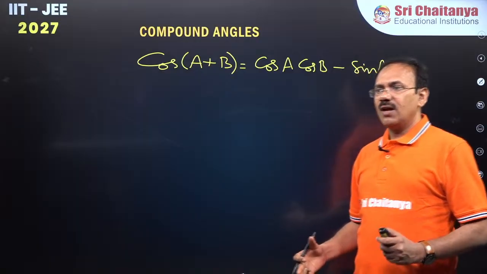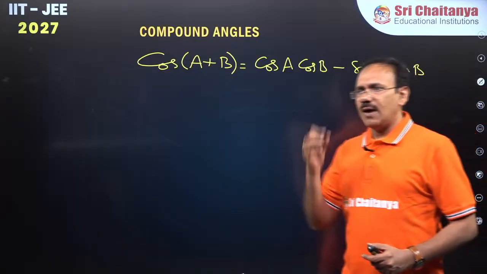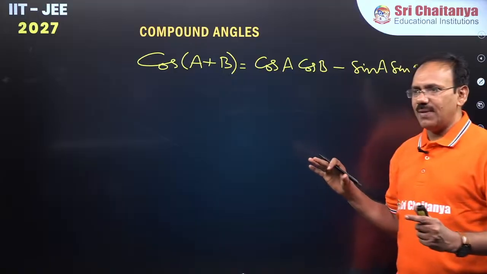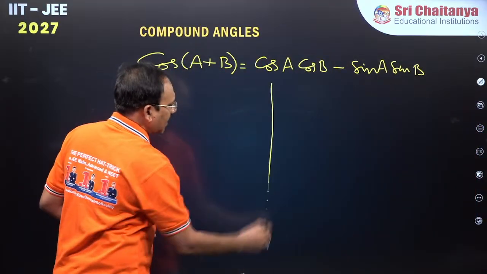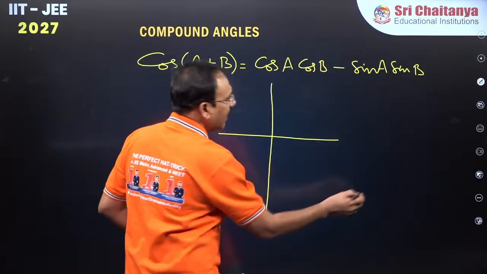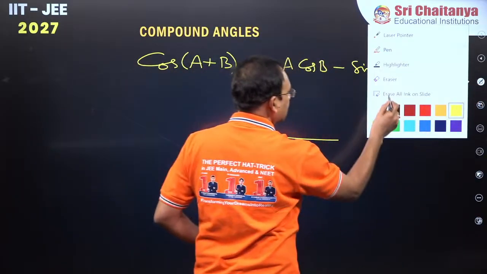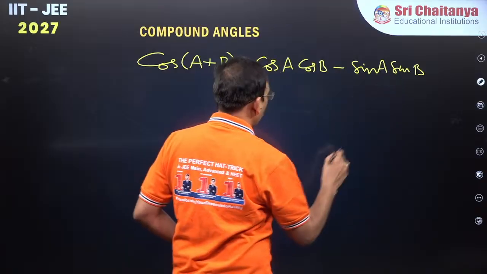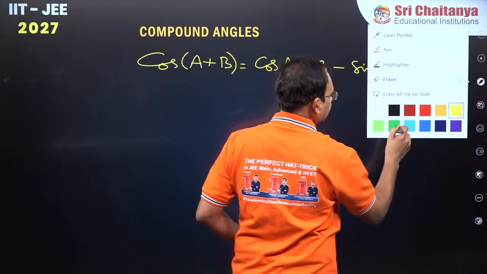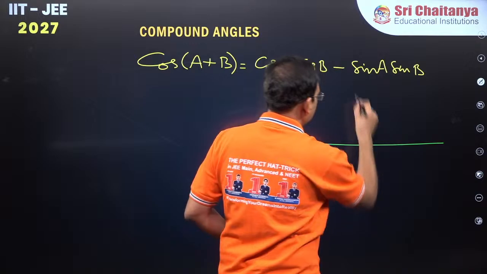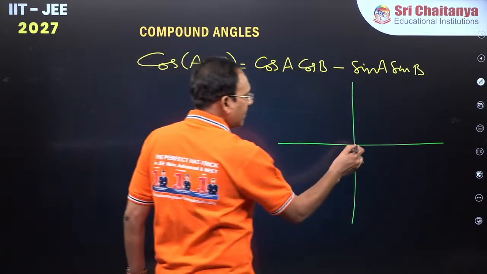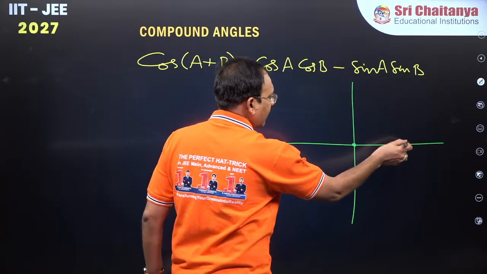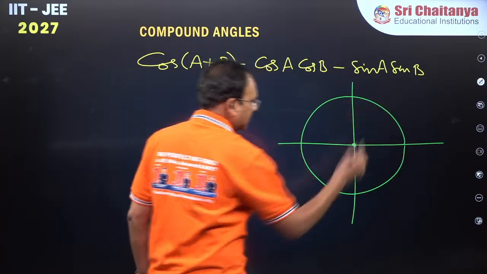Okay, guys? Okay. So Ammu, don't worry. It just takes 2 to 3 minutes. Right. So first of all, let us take a circle with center. I am going to derive this. You see here. Let us take xy axis. Take a circle with center 0, 0, radius 1 unit. Suppose this is the circle.